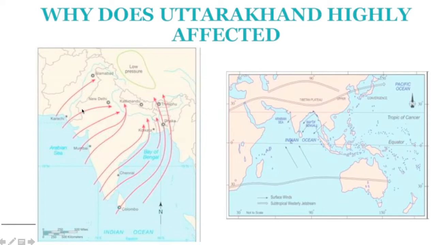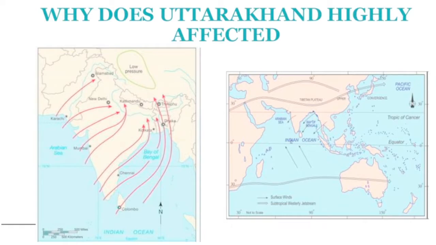If the Aravallis were at 90 degrees or at some angle to the incoming Arabian Sea arm of the monsoon, it would have precipitation, and it would have some forest also. But since it is exactly parallel to the incoming monsoonal winds, there is no rainfall in this area, and that's why it is facing desertic conditions.